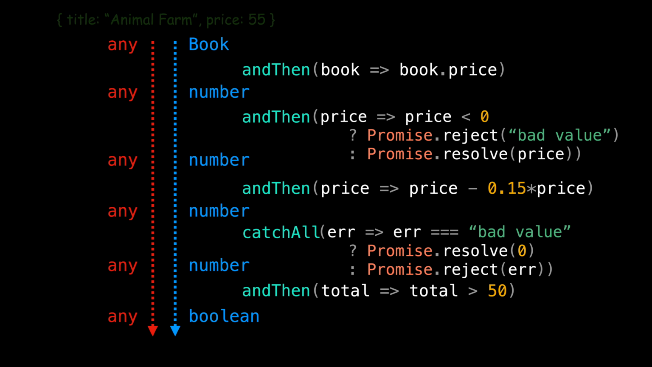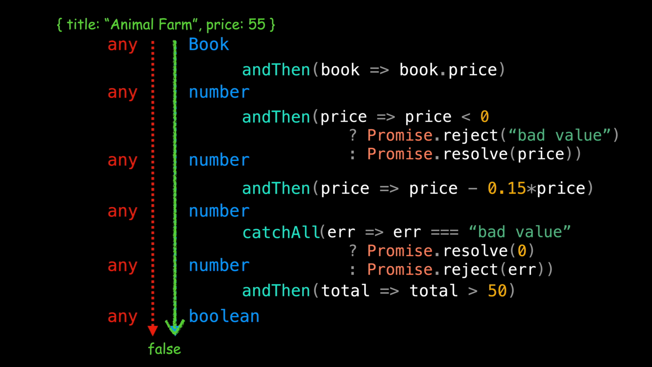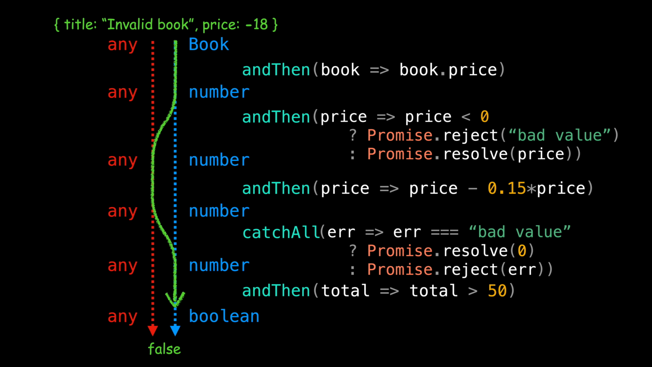In case of a price $55, we receive false, meaning we need to pay for shipping since the price after our 15% discount will be below $50. If our input price is -18, our code captures it as an error of a string bad value, but later on it recovers from it in the catch-all function with a price of 0, and that means no free shipping for books with negative prices. Alright, so far so good.